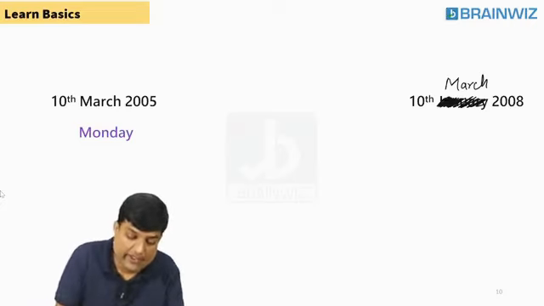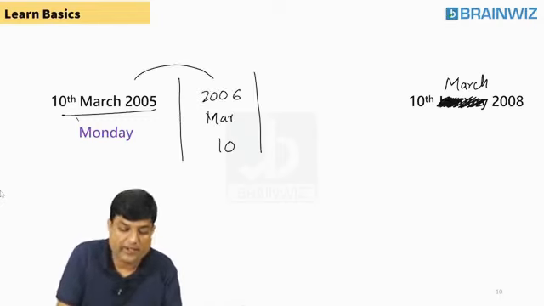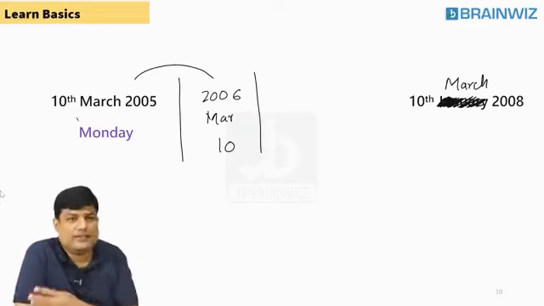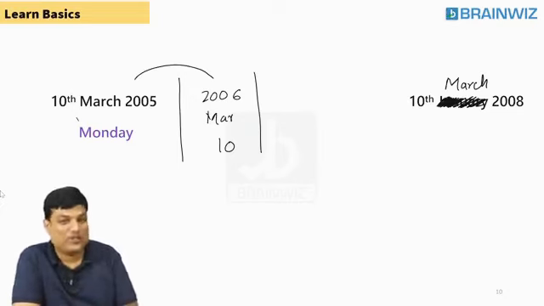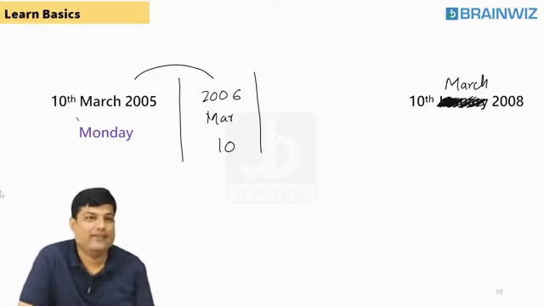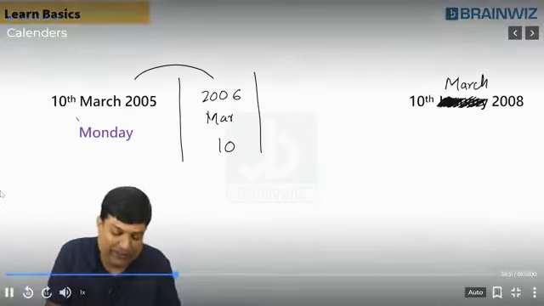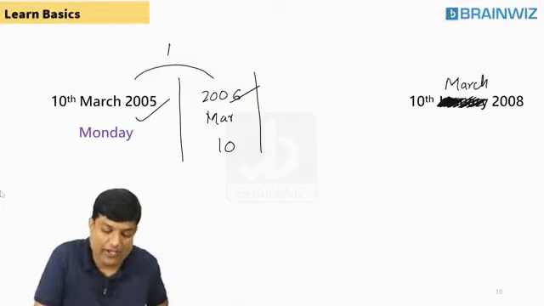Listen, everybody. 10th March 2005 to 10th March 2006. Exactly 1 year. So you have to play with now. Is it leap? Sir, yes, Sunny. Sunny got the answer. Okay, good. Students try to understand that it's my duty. I should always maintain the basics. 10th March 2005 to 10th March 2006, exactly 1 year gap. Is that 1 year gap a leap year gap or ordinary year? It's ordinary. So it's an ordinary year.